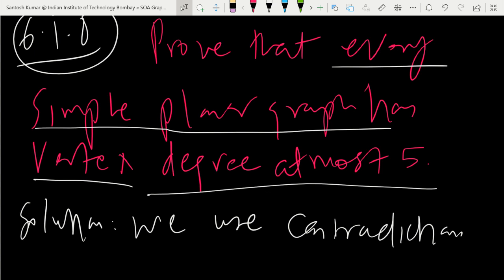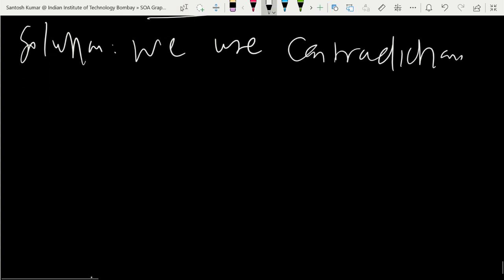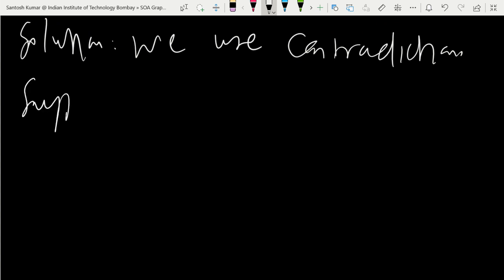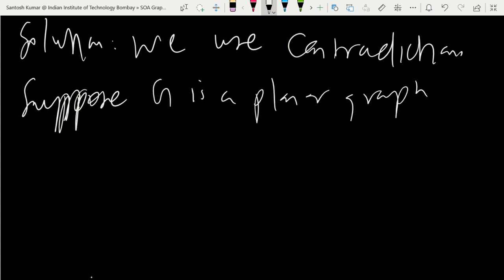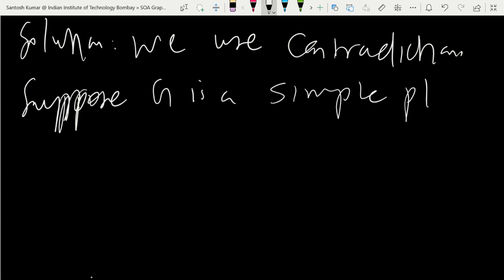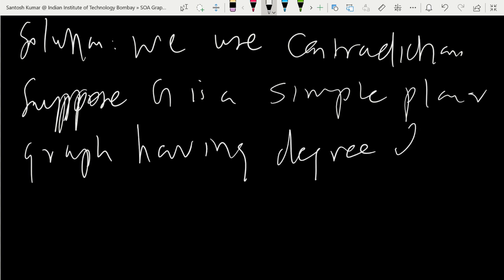So we'll assume that suppose G is a simple planar graph having degree of every vertex.